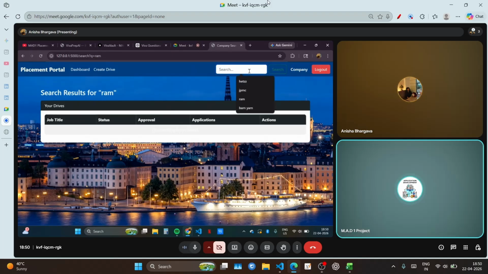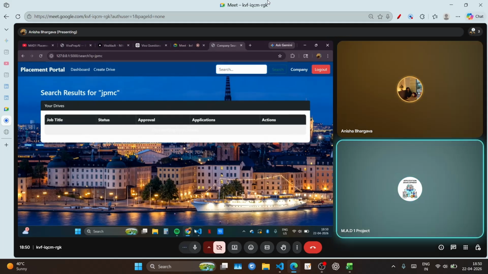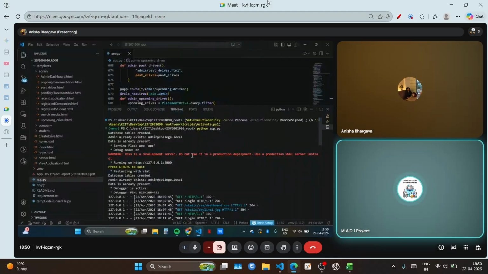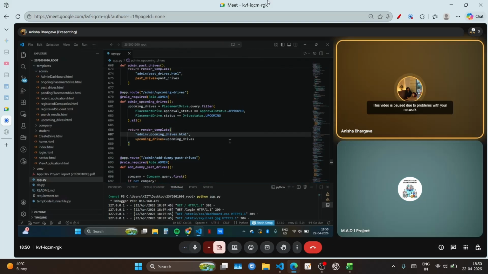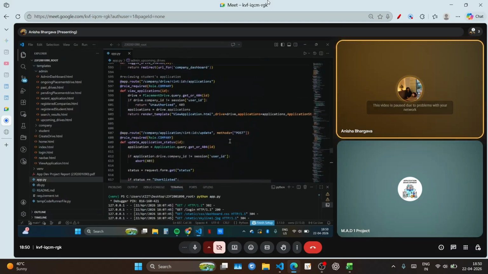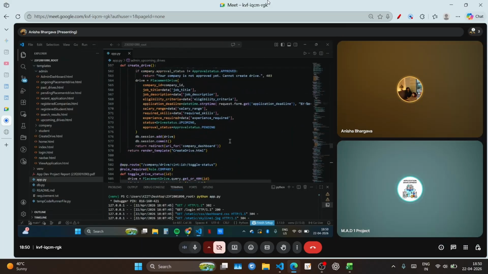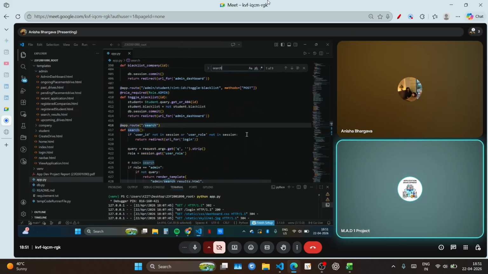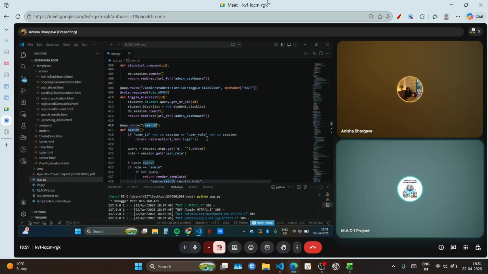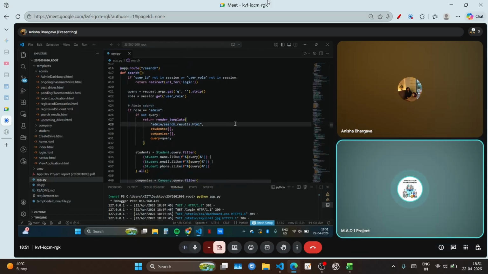Can you show me your endpoint that is showing this, the searching endpoint that you have created? Routing is what I'm asking. Don't be bothered about these searches. Just show me the routes that you have created. Yes, the search route, which is responsible for depicting the search results of the company that you have searched. How is this working? How have you implemented it? Can you explain with a bird's eye view?